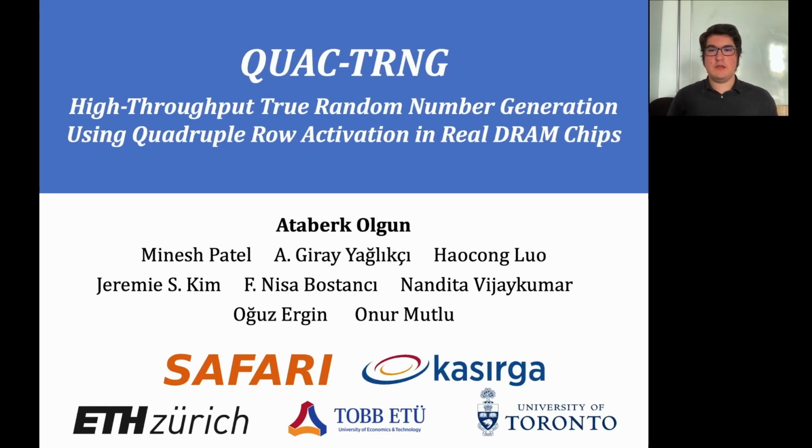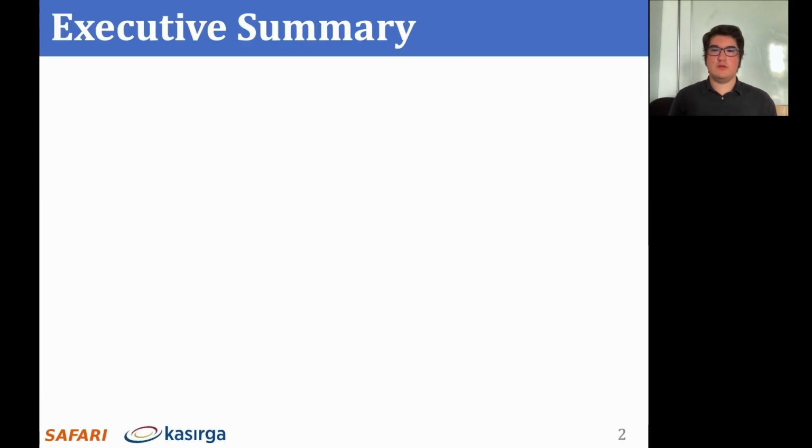Hello, I'm Ataberk, and today I'll talk about QUAC-TRNG, high-throughput true random number generation using quadruple activation in real DRAM chips. This work was done by researchers from ETH Zürich, TOBB University of Economics and Technology, and University of Toronto. I'll start with a high-level summary of our work.